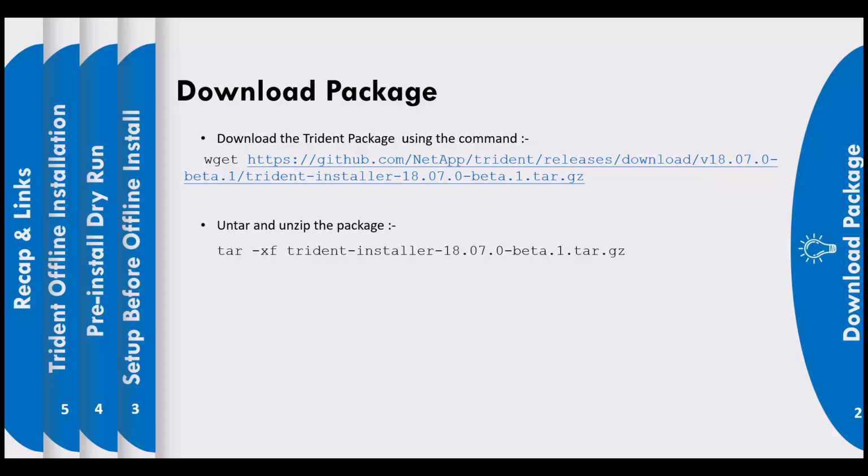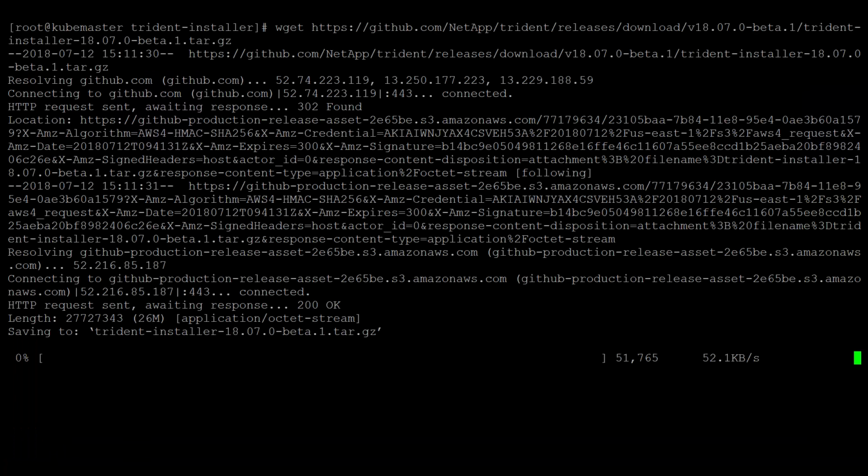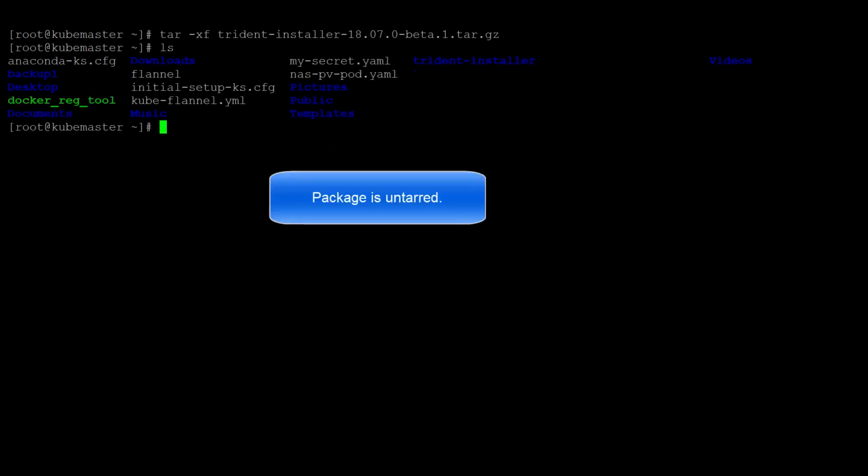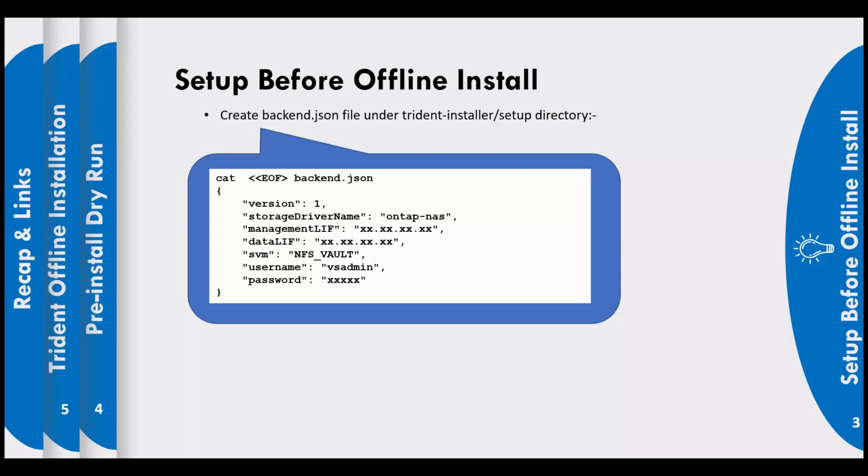Download the Trident package using the wget command with the appropriate URL, untar and unzip the package. Before we proceed with an offline install, we have to do a few setup steps. Make sure to create the backend JSON file under the Trident installer/setup directory. Make sure to give the storage driver name, the management LIF, data LIF, SVM name, username, and password.